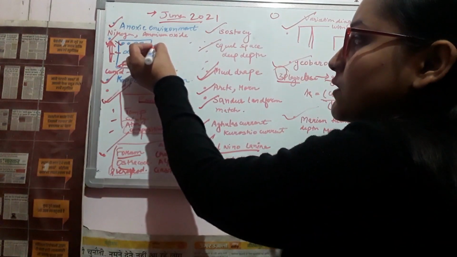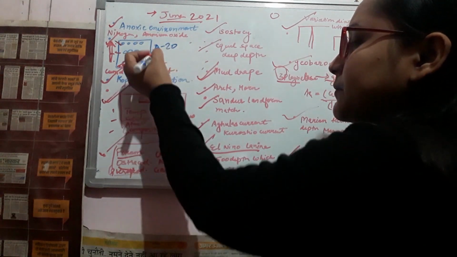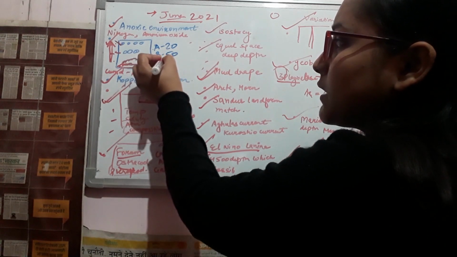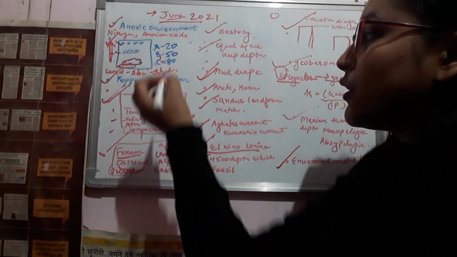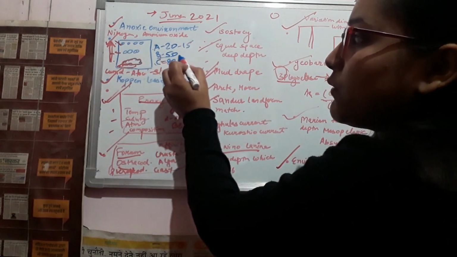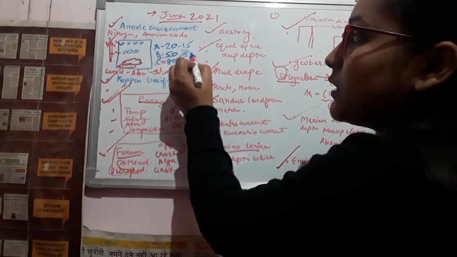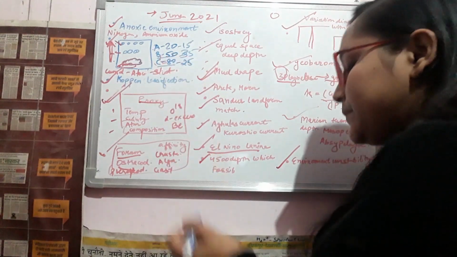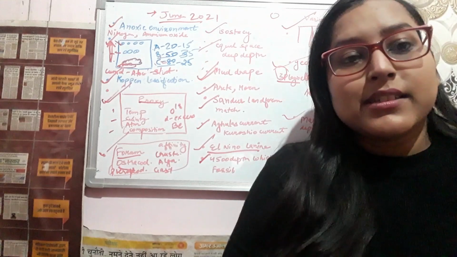Part A consists of 20 questions, part B of 50 questions, and part C consists of 80 questions. Out of 20 we have to attempt 15 in part A, out of 50 we have to attempt 35 in part B, and out of 80 we have to attempt 25. Okay, so let us discuss the paper now.